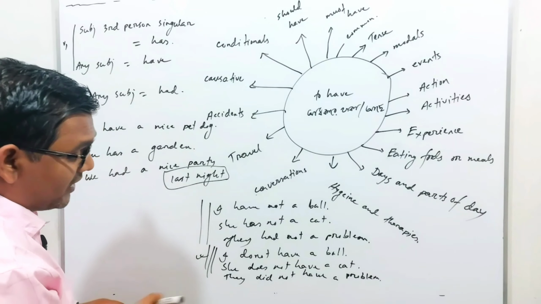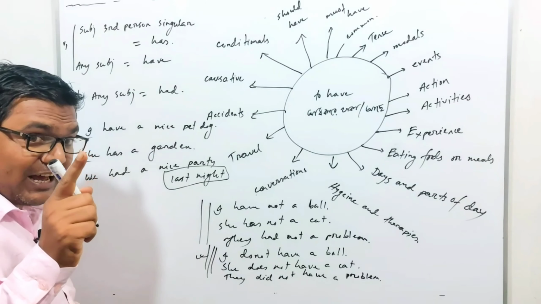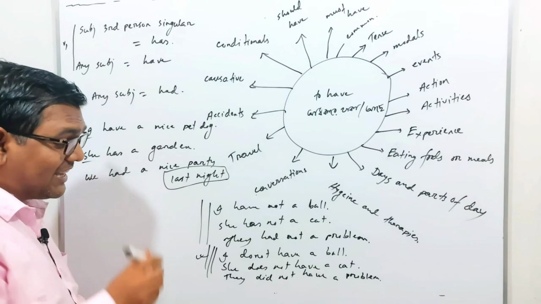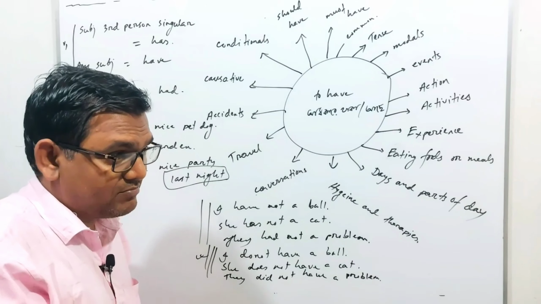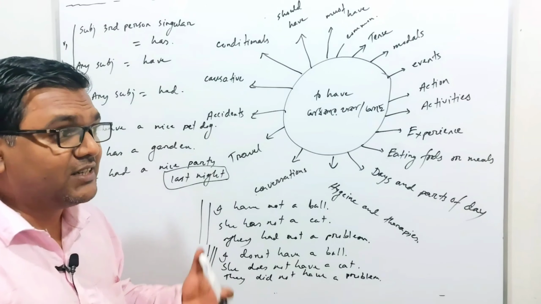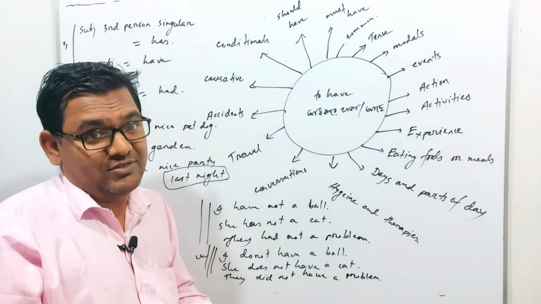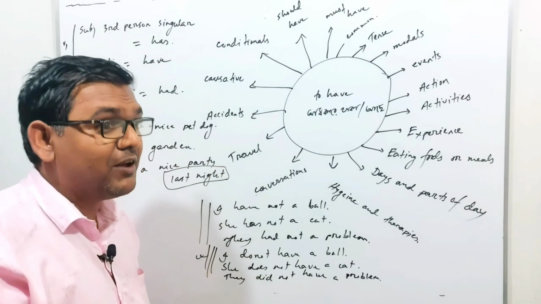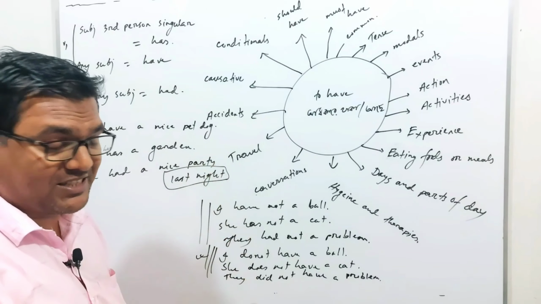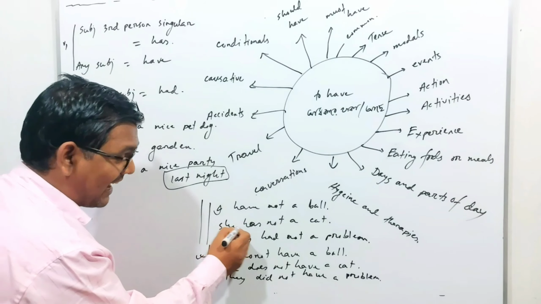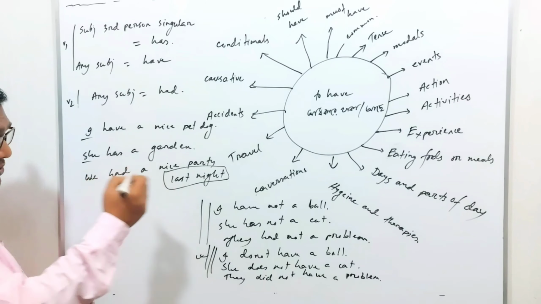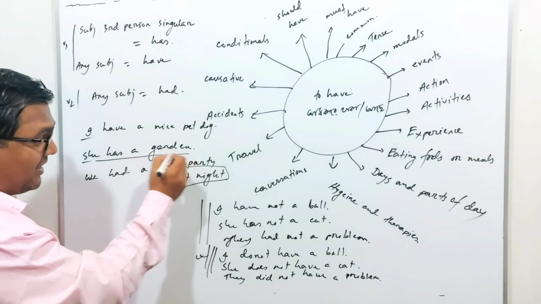Okay, so here is one thing that I must clarify: maximum students who are not from the English department, even English department students, make some common mistakes. That common mistake is, as you said, she has a garden.